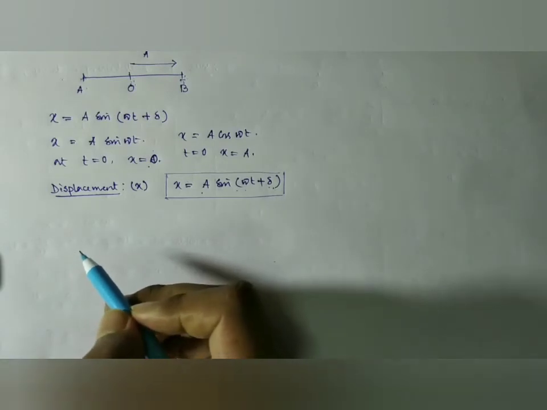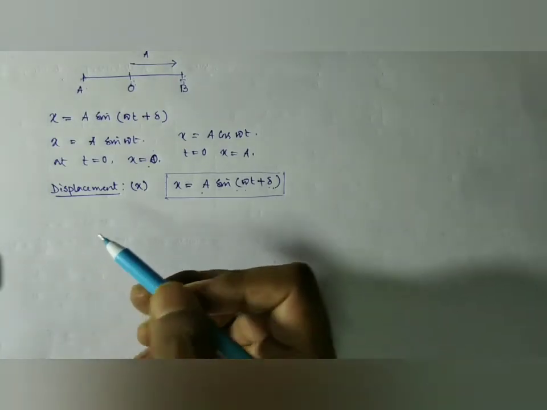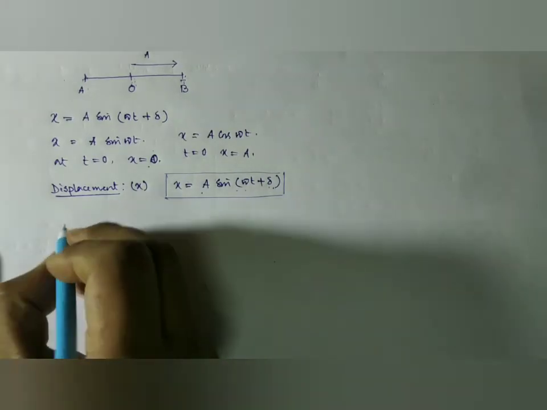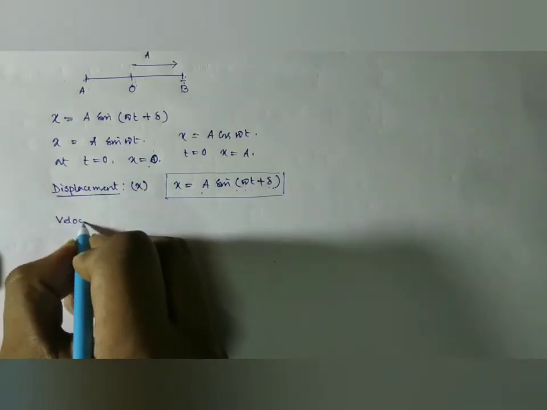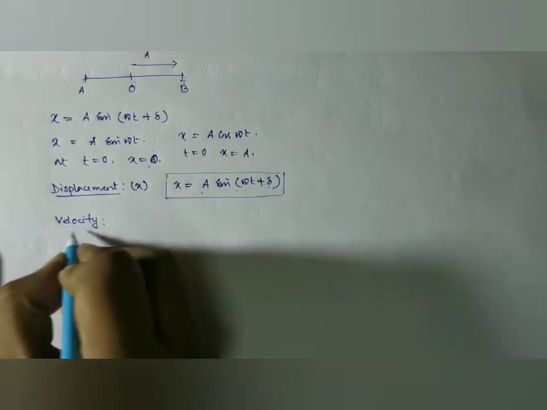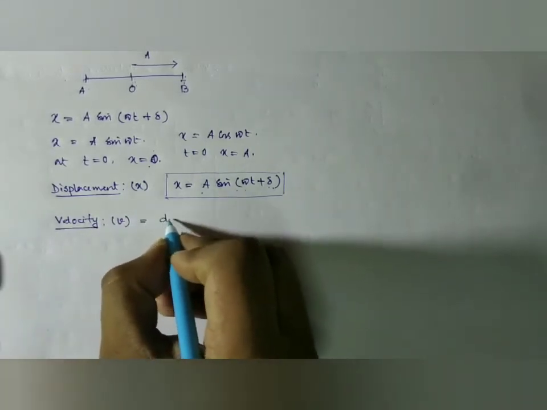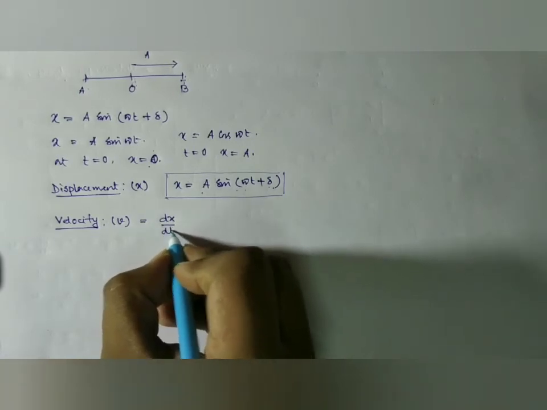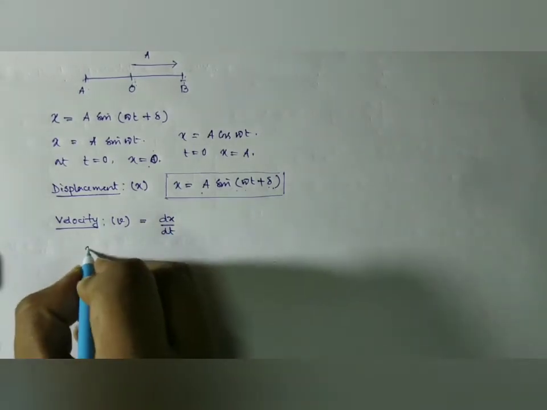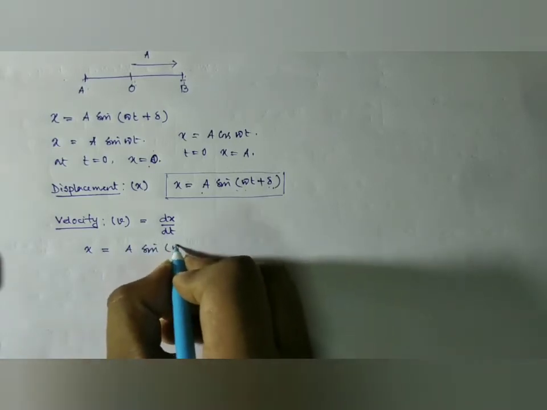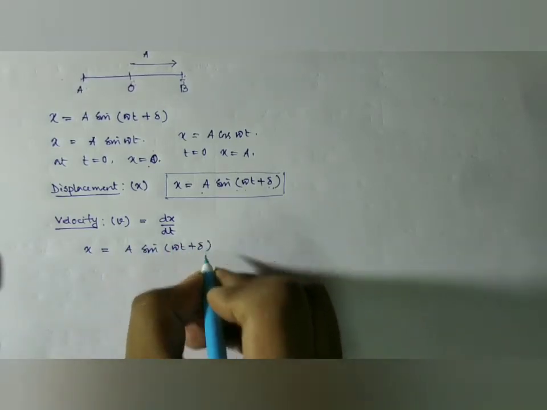Now, if we want to find out the velocity, what is the expression of velocity? We already know that the velocity of a body is given by v equal to dx by dt. Now we have x equal to A sin(omega t plus delta).